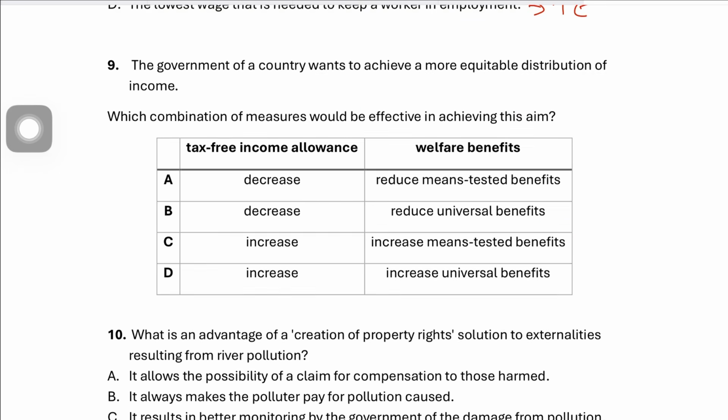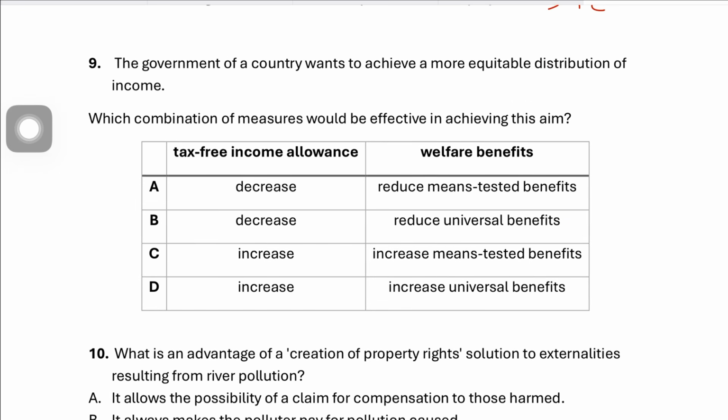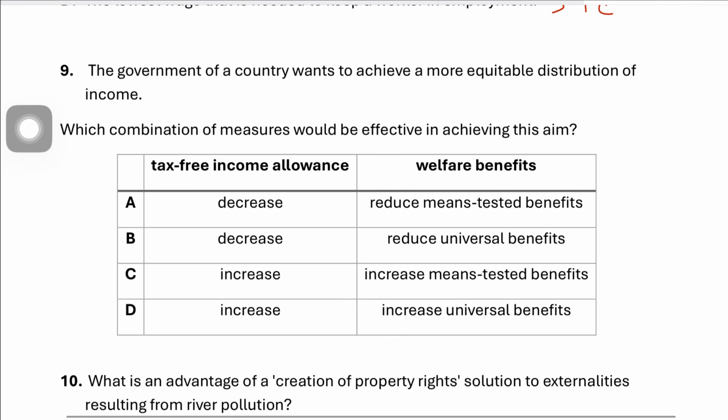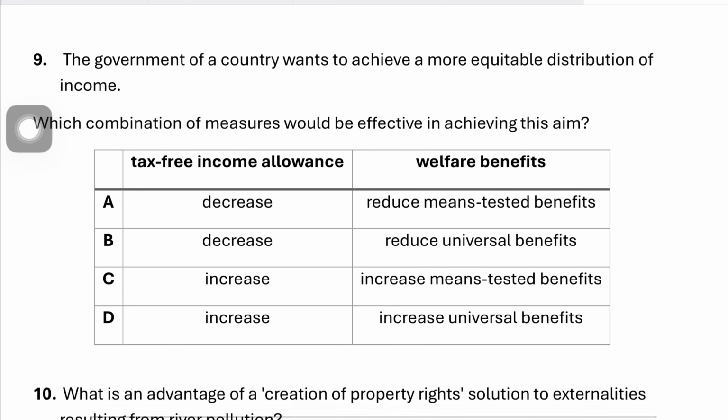Anyways, question number 9: the government of a country wants to achieve a more equitable distribution of income. Which combination of policies would be effective in achieving this aim? You have tax-free allowance and welfare benefits, and universal benefits and means tested benefits. If you increase the income tax allowance, it would help low income earners because they would keep more of their income before the tax starts. So A and B are incorrect, so the answer has to come from C or D.